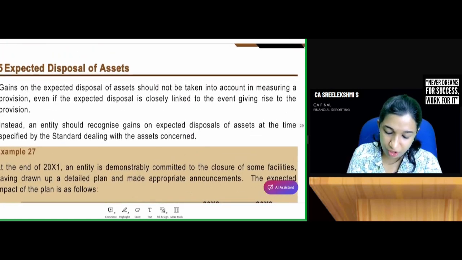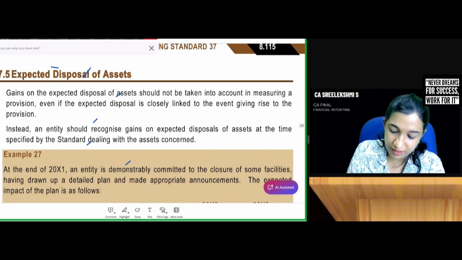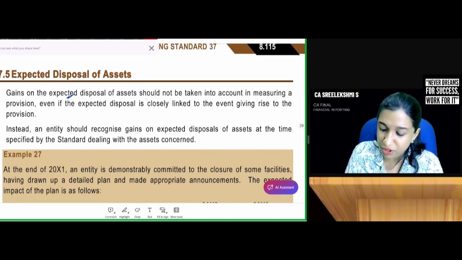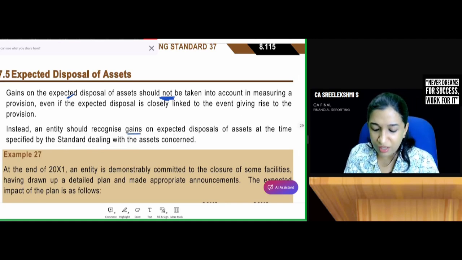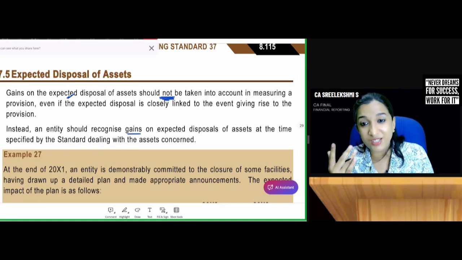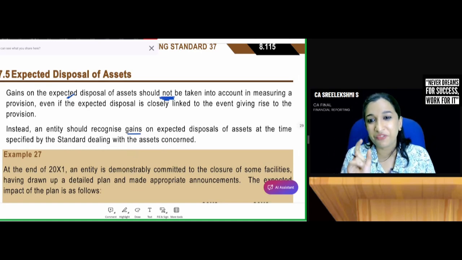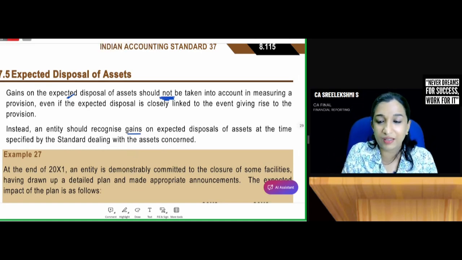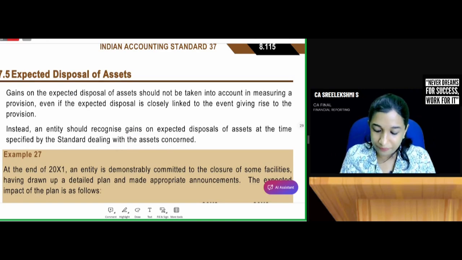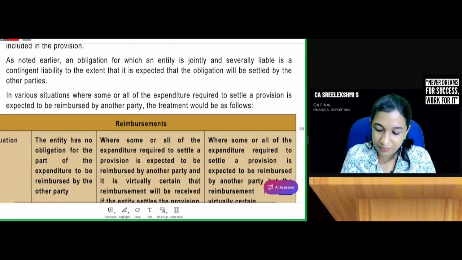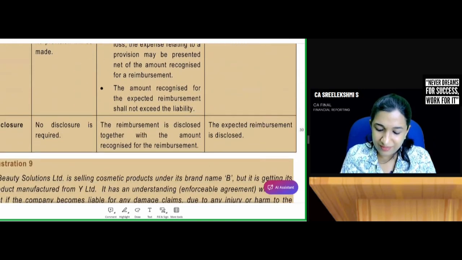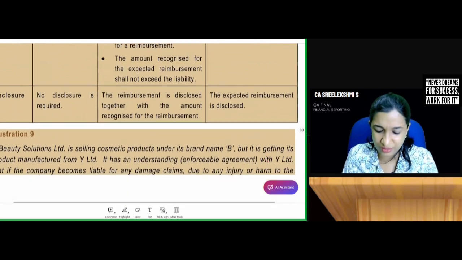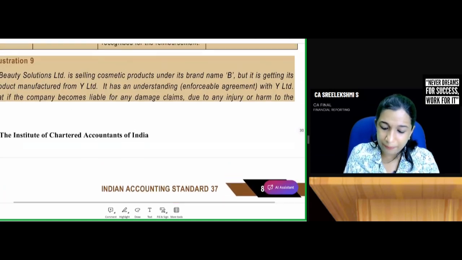Expected disposal of assets. What is given? Gain on expected disposal of assets should not be taken. Instead, an entity should recognize gain only at the time of sale as per Ind AS 16. If there is an asset, only upon the sale of the asset as per Ind AS 16 you should recognize gain. Reimbursement. This is something which we have already discussed. Question number 9.